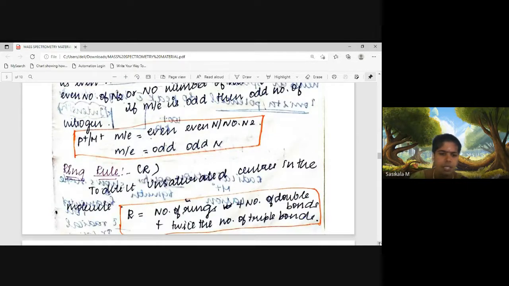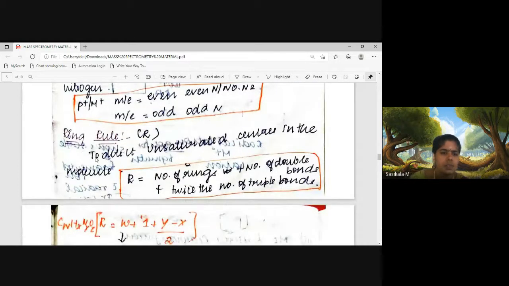Ionization and fragmentation process. Then next we'll move on to the ring rule. It is used to detect unsaturated centers in the molecule, how many unsaturated centers are present in the molecule, and that can be analyzed by the ring rule. The ring rule can be represented with a symbol R equals number of rings plus number of double bonds plus twice the number of triple bonds.